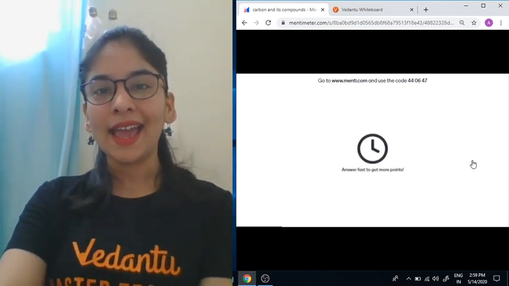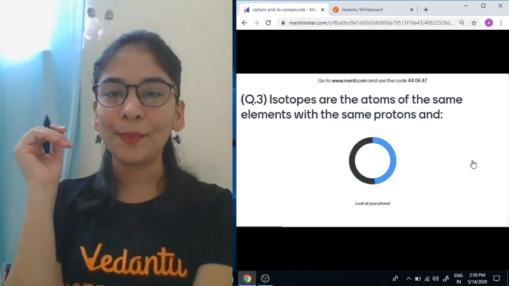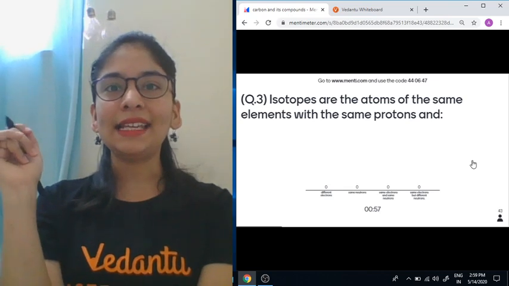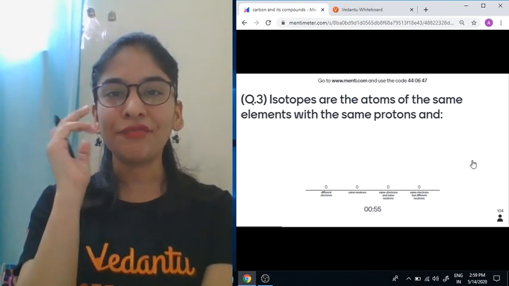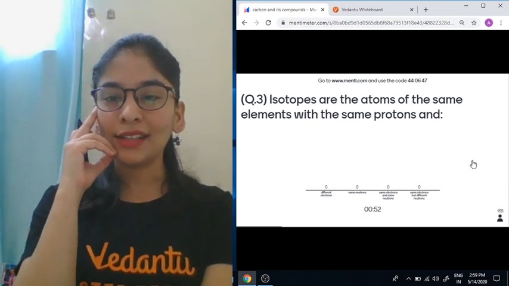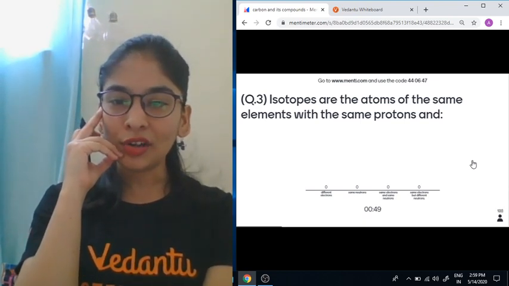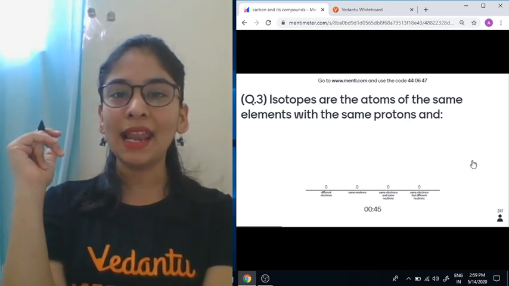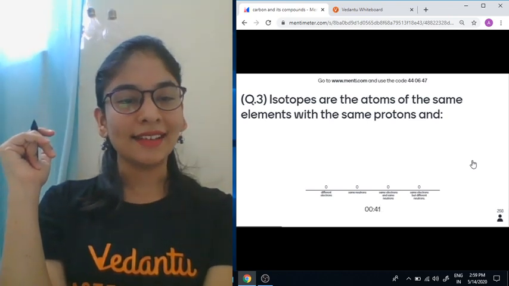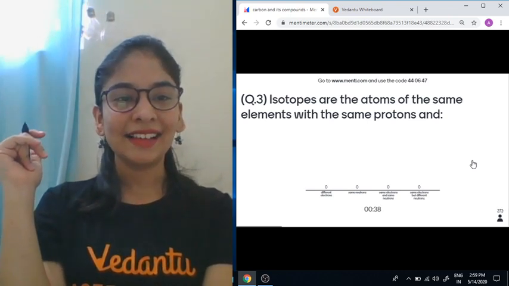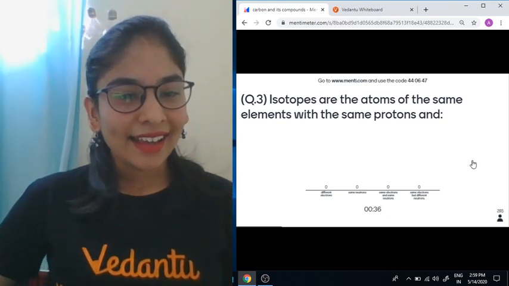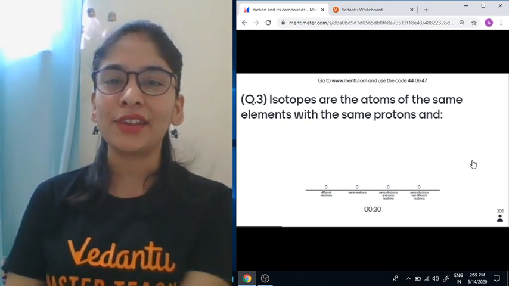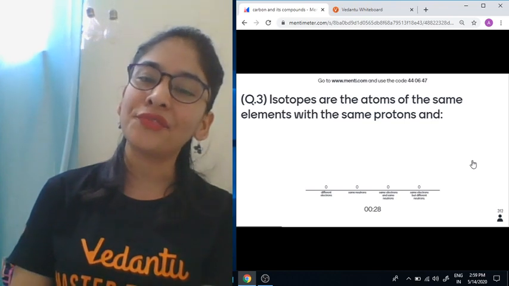Be super ready. The question in front of you: isotopes are the atoms of the same element with the same proton, and what exactly is different? Different electrons, same neutrons, same electrons but different neutrons. I think on your phone everything is clearly visible and you can tell me the answer. Atomic number of carbon is 6, Neil. Easy, easy. Isotopes have the same proton, but what exactly is different so that the same element is having different mass?